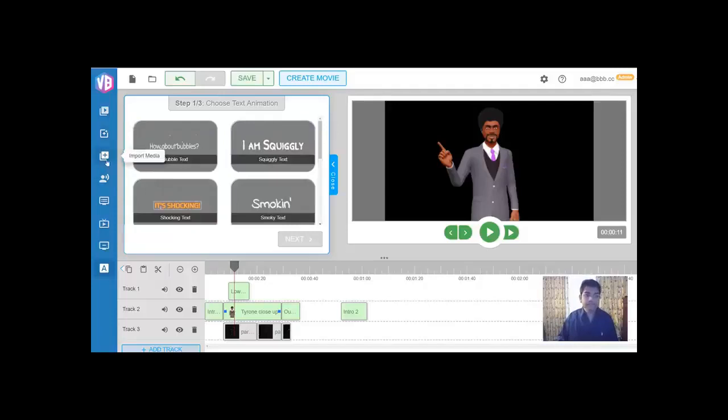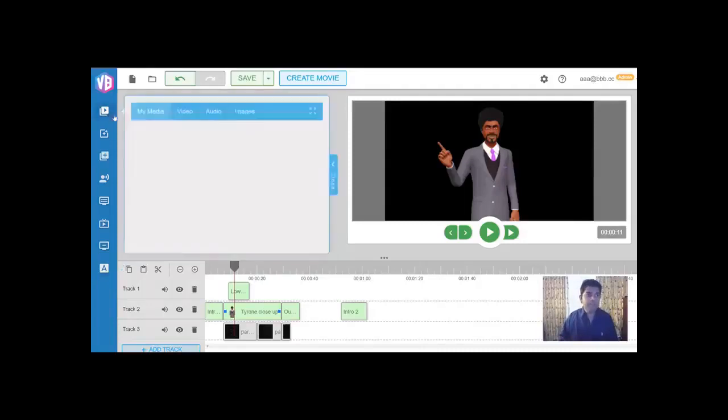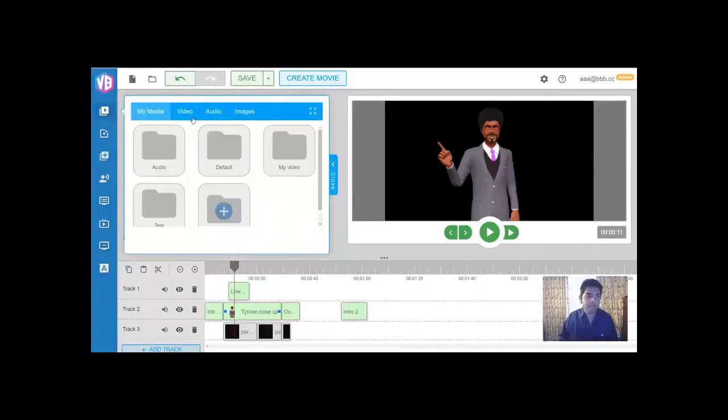Now, to make it even better, we've also allowed flexibility to upload your own media into the app. So if you don't want to use just the 3D animation characters, but you want to use your own videos you want to import, or you purchased royalty-free videos, or you want to use our own media library of images and videos, high-end videos that you want to create professional videos with, that's also possible thanks to our media library that you see right now on your screen, where you can have background music.